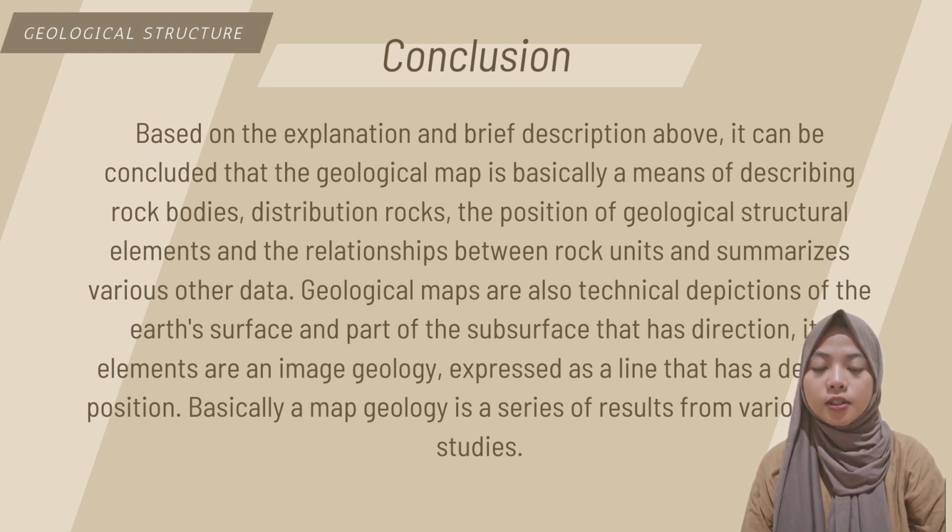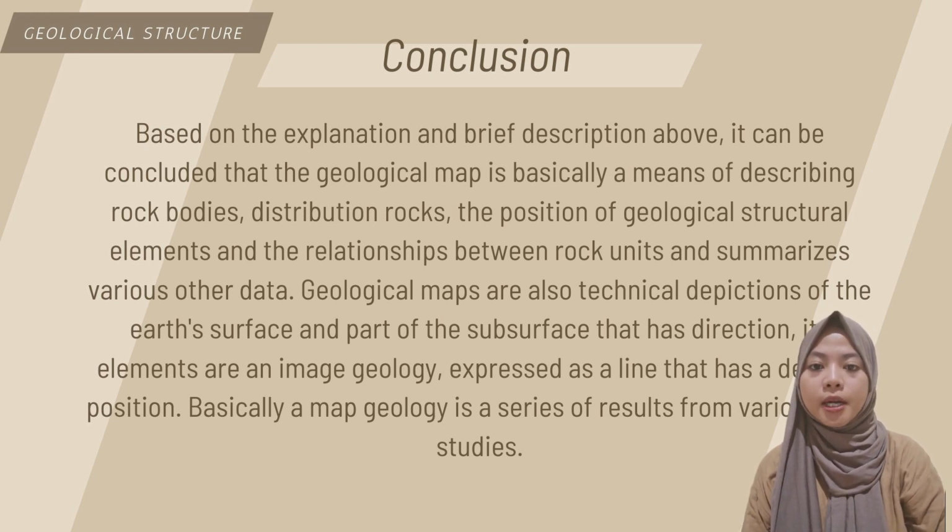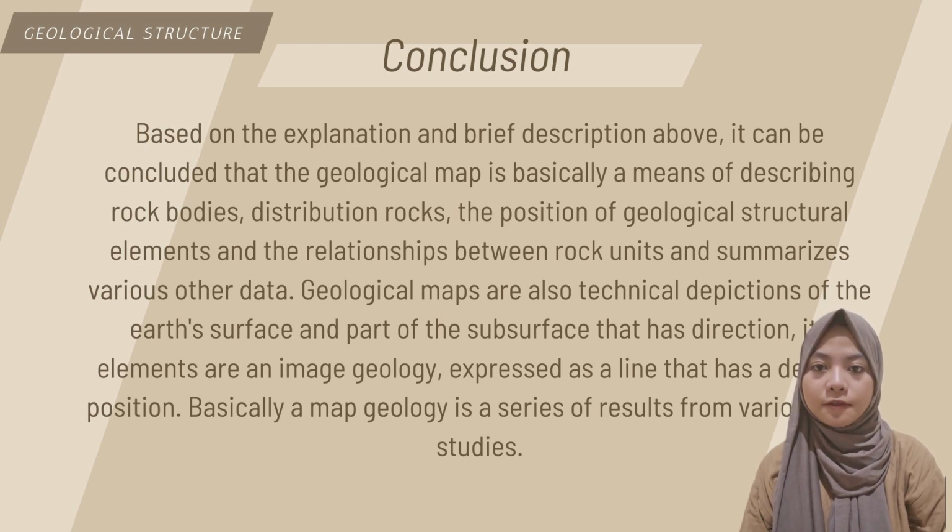Geological maps are also a technical depiction of the Earth's surface and part of the subsurface that has direction. Basically, a geological map is a series of results from various field studies.